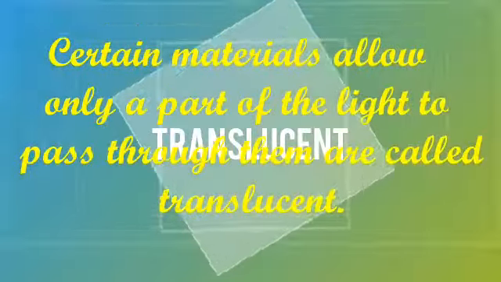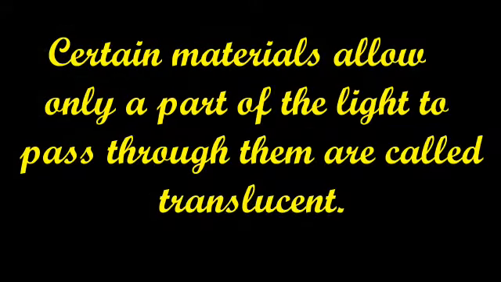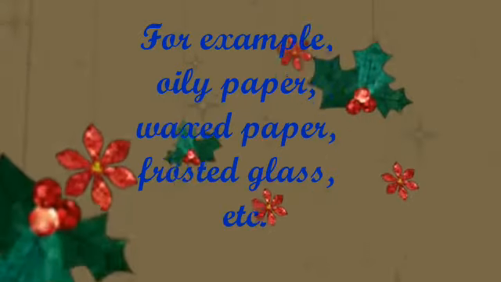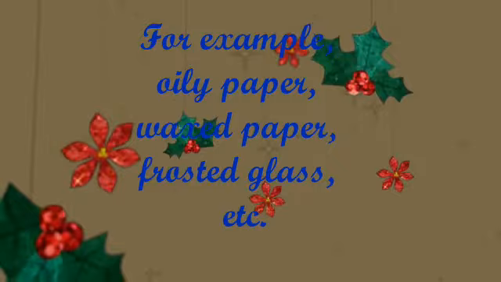Certain materials allow only a part of the light to pass through them. Such materials are called translucent. For example, oily paper or waxed paper and frosted glass, etc.